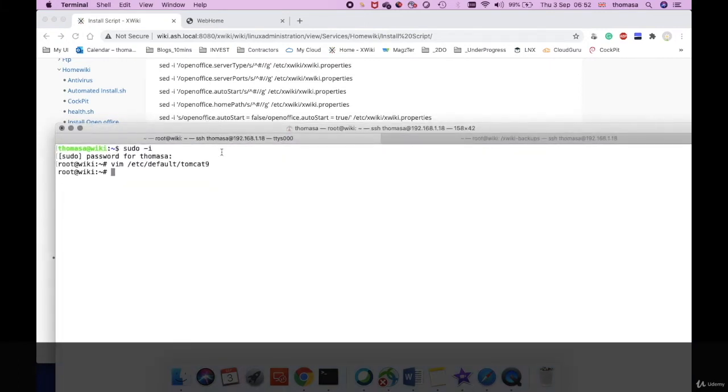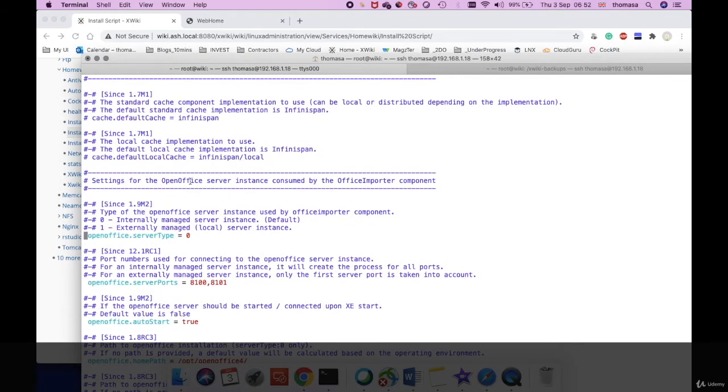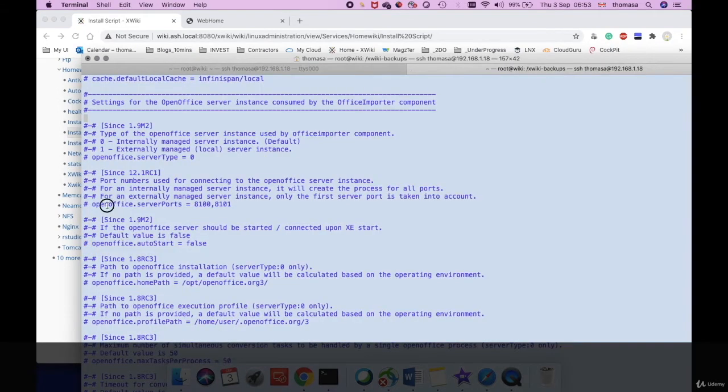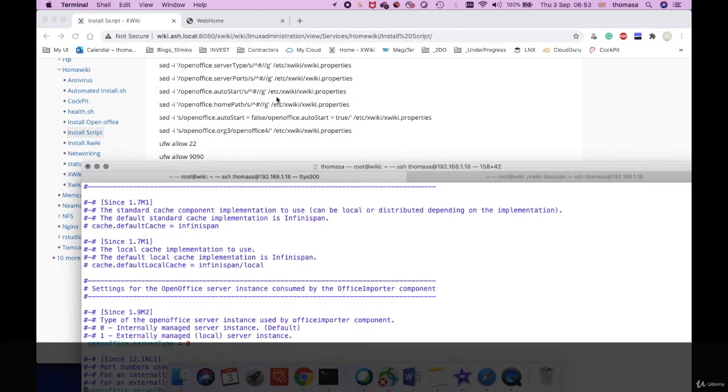Let's go back to that file, vim /etc/xwiki/xwiki.properties. Let's log into that. So we are on that section called the OpenOffice section. The first change it did was to uncomment that bit. Second, it uncommented the line to expose ports 8100 and 8101. So that's this action it did.